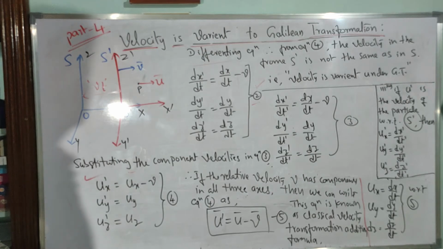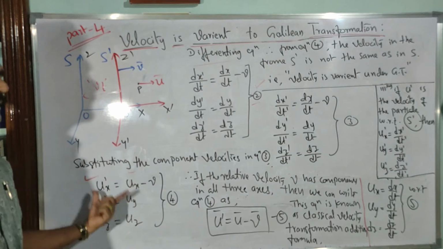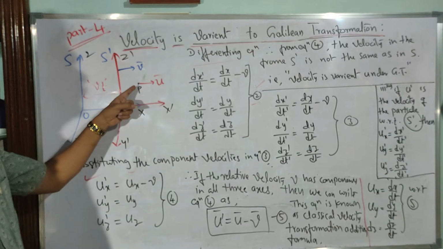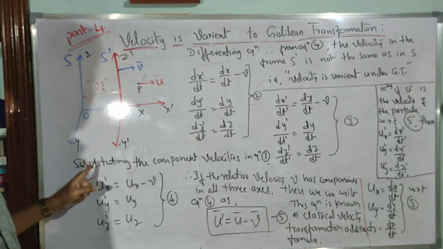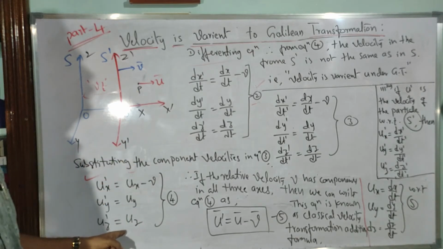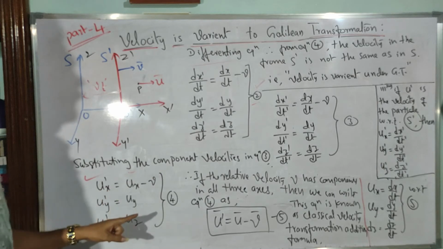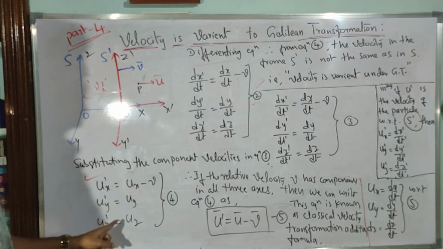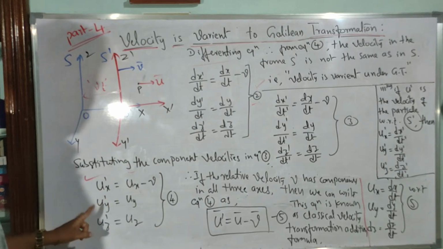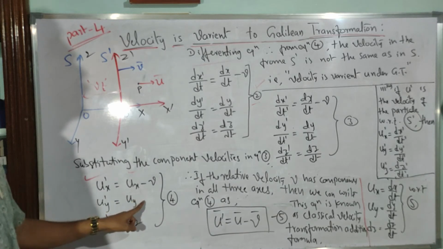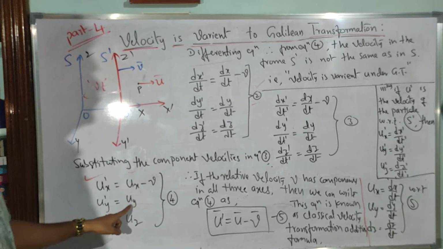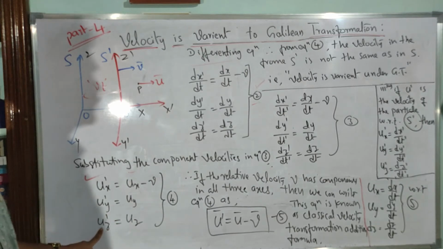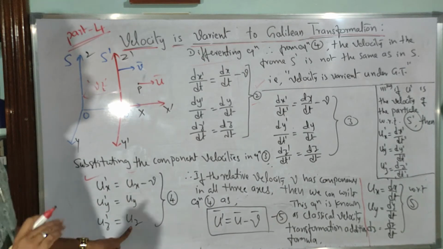So these equations actually are the velocity of the particle p measured with respect to s dash and s. Now how are they related to each other along the x-axis, y-axis and z-axis? With respect to the y-axis, the component velocities of the particle are the same, because uy dash is equal to uy, and uz dash along the z-axis is also equal to uz, no change in that velocity.